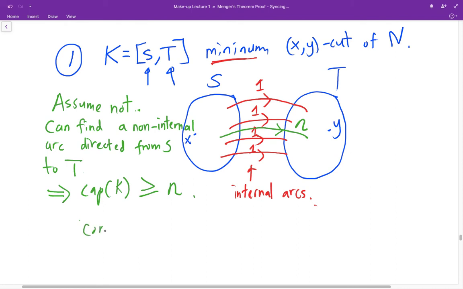So this contradicts the minimality of the cut K. And therefore, all the arcs going from S to T in a minimum xy cut in the network must be internal arcs.